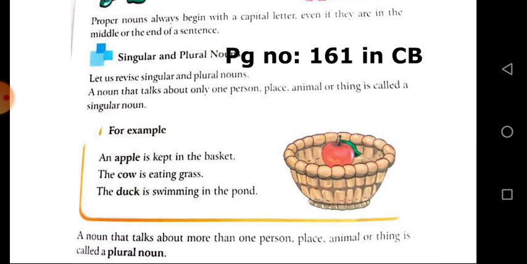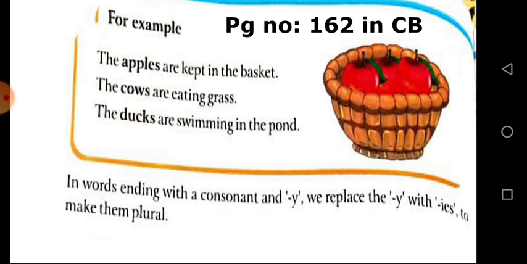So we write apple. The cow is eating grass. And the duck is swimming in the pond. Cow, duck: these are only one thing, so it is called a singular noun. And a noun that talks about more than one person, animal or thing is called a plural noun. Everybody see page number 162.